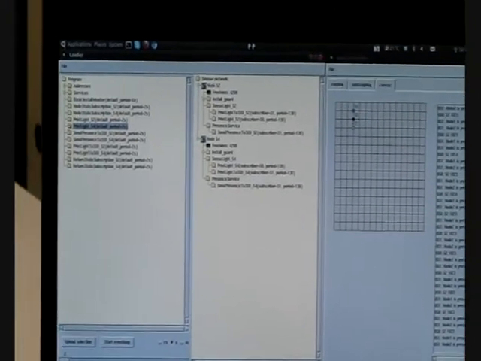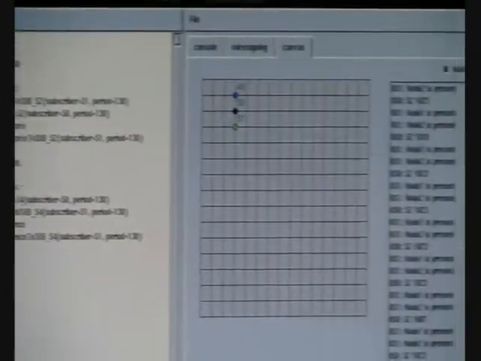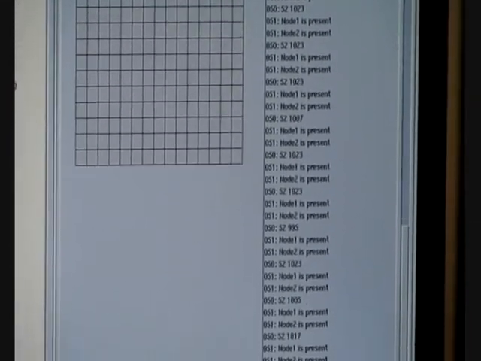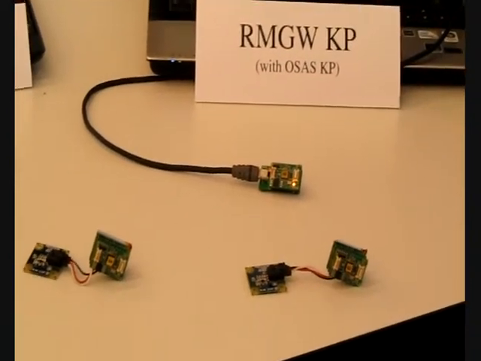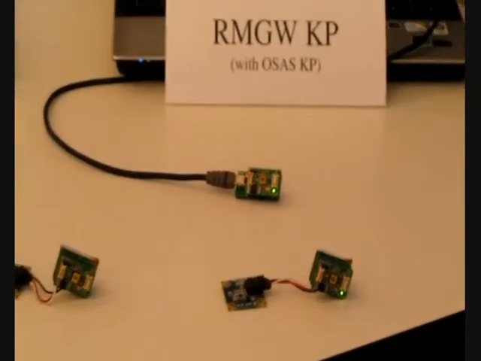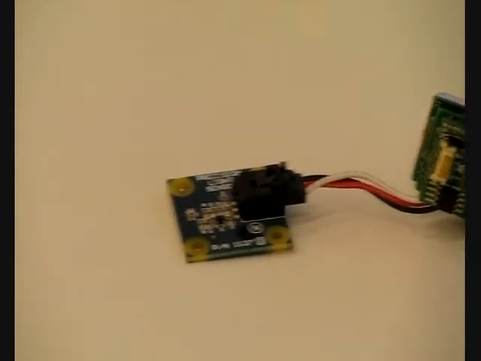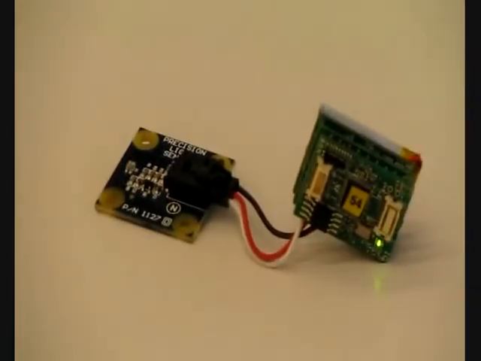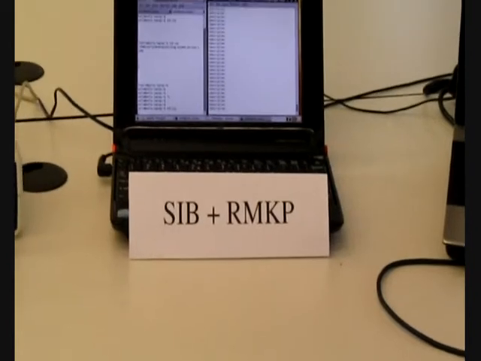On the left-hand side, it has the list of addresses, services and subscriptions that are installed by the loader to the nodes. On the right-hand side, we have the simulated nodes and the screen that prints specified information related to the network. The miniature wireless devices that are shown are the low-capacity nodes in the network. This is the loader node that establishes the communication between the RMGWKP and the nodes. These are the nodes in the low-capacity network which are responsible for producing light intensity data. Node 1 is with ID 52 and Node 2 is with ID 54.